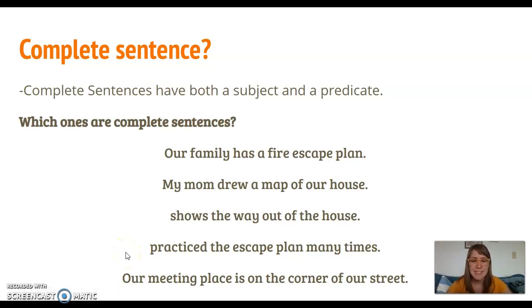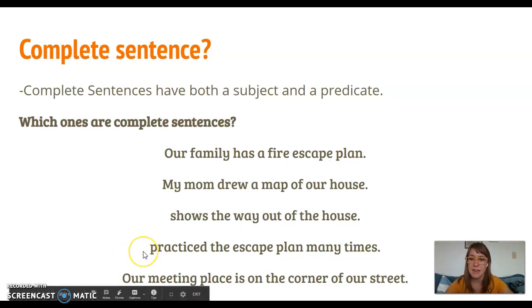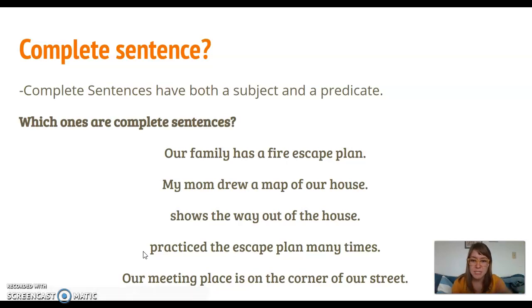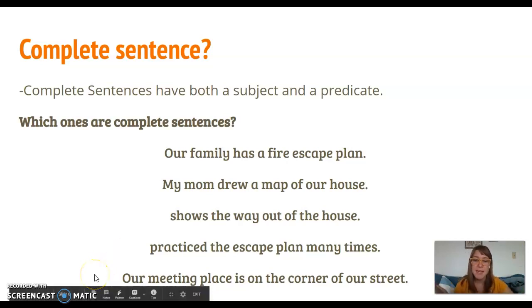The next one, practice the escape plan many times. What's the subject here? We don't know. So this is not a complete sentence, right? We don't have a subject. We don't have someone doing something. There's no subject here.